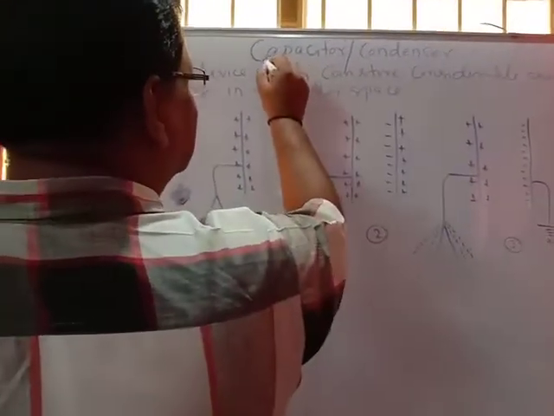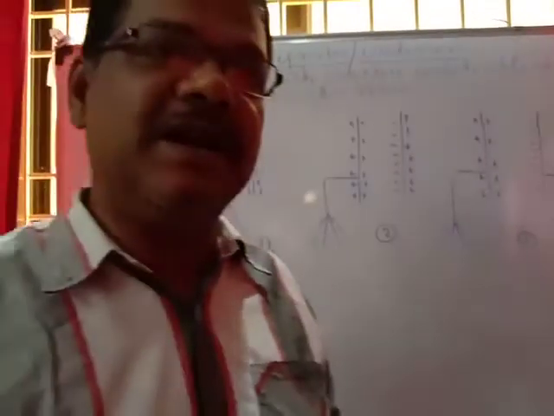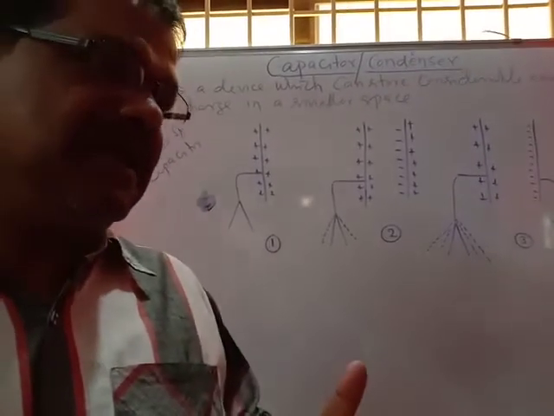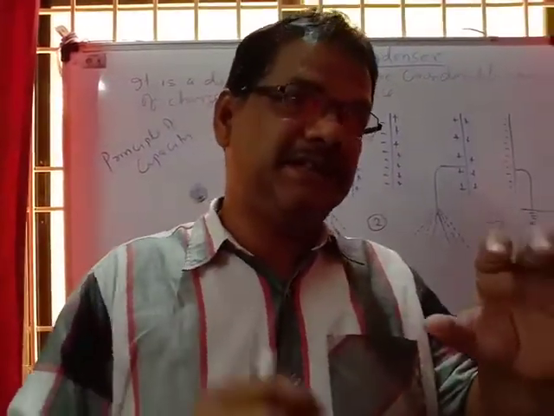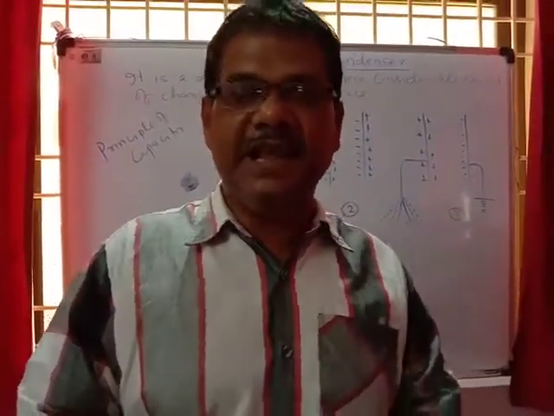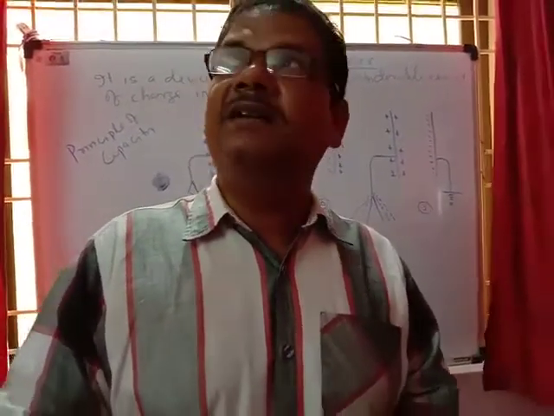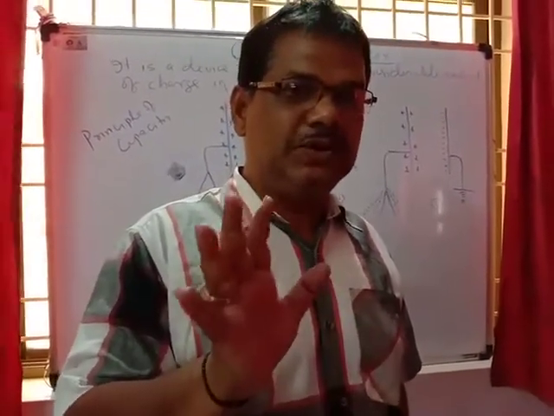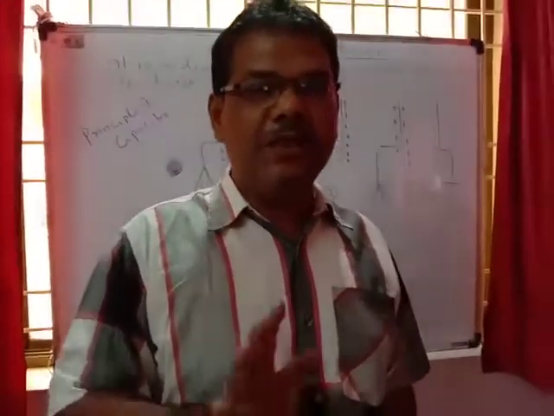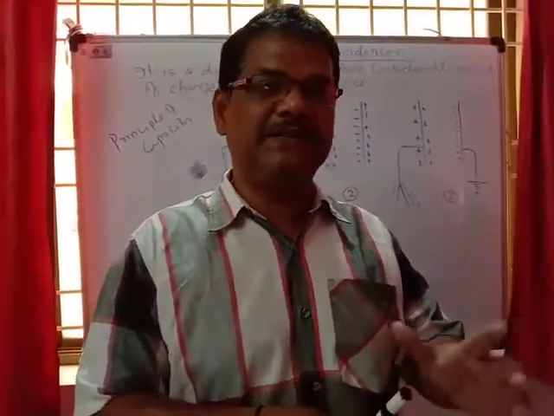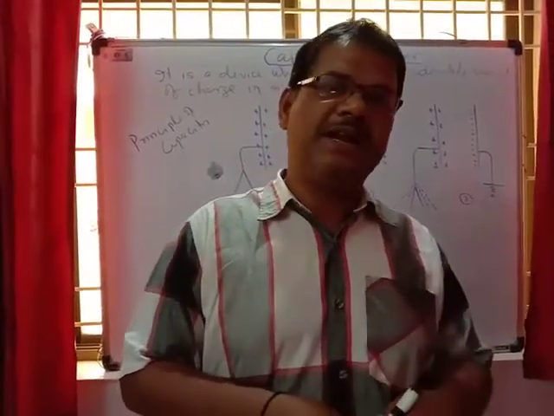That is the capacitor, also called the condenser. You have seen a capacitor or condenser. On a fan you must have found a capacitor in a cylindrical form. In all vehicles there are capacitors, used as the starter. On a tube light, the cylindrical shaped part is also a capacitor. In the electronics field, without capacitors no electronic devices will operate properly. So the capacitor is a very important device.